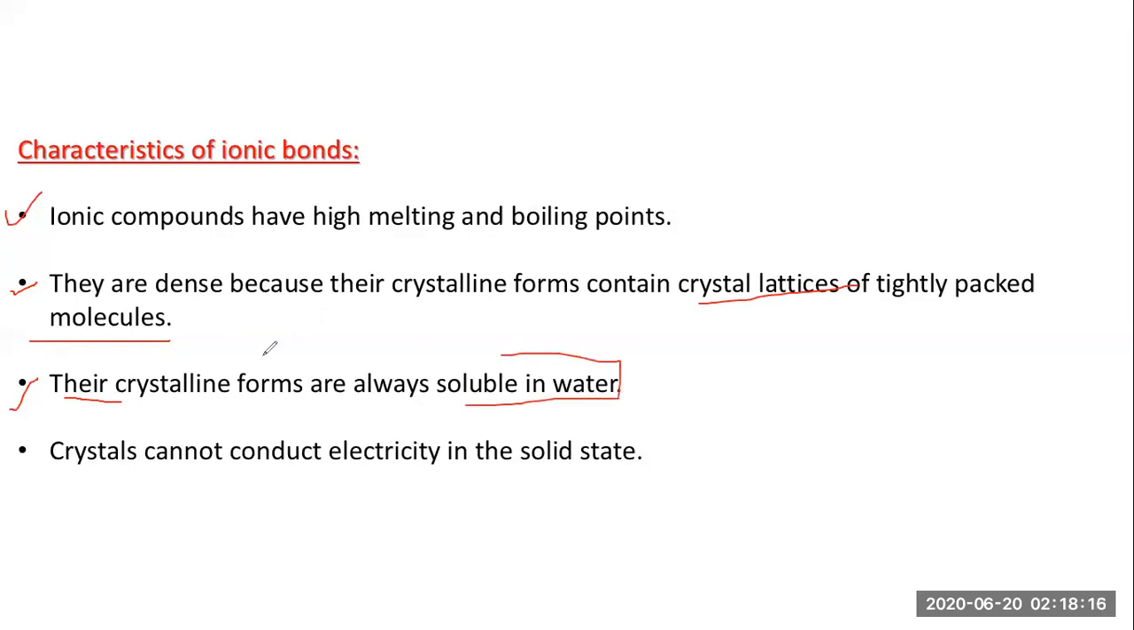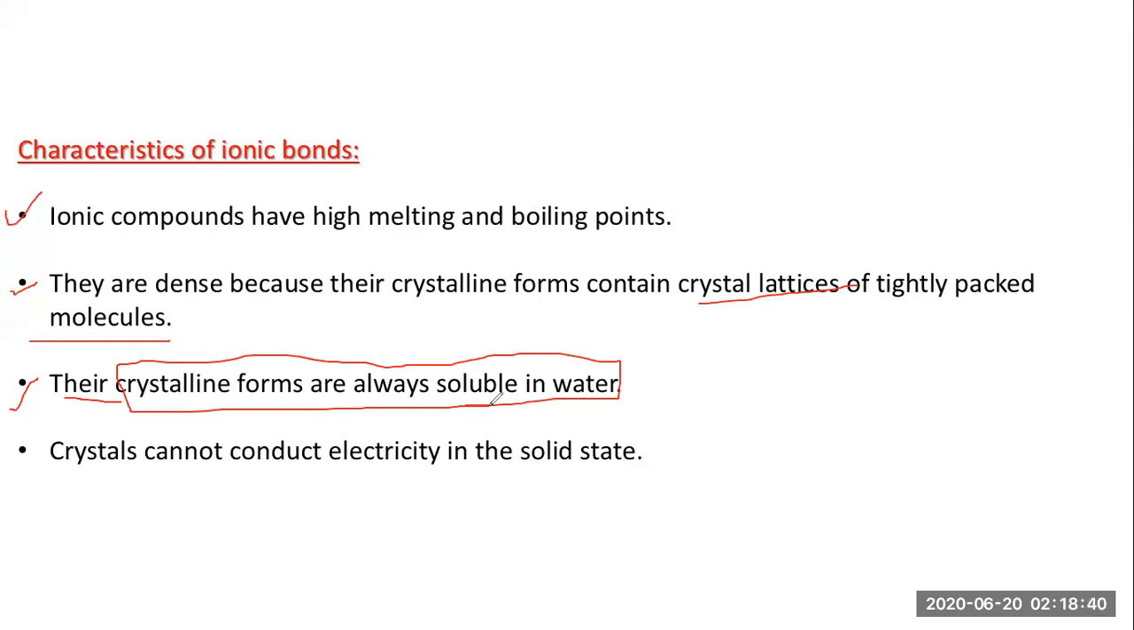Now tell me why they are soluble in water. Let's take a very popular example, salt. When you add a pinch of salt into the water and stir it, you will find all the salt gets dissolved into the water. Earlier it was a crystalline form, and the next moment when you dissolve it, it vanishes. So why does this happen?